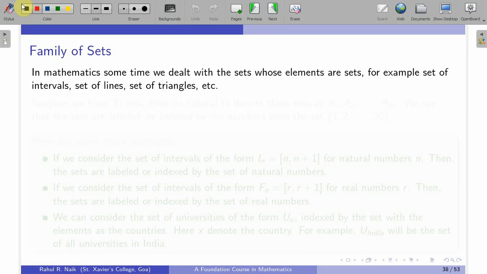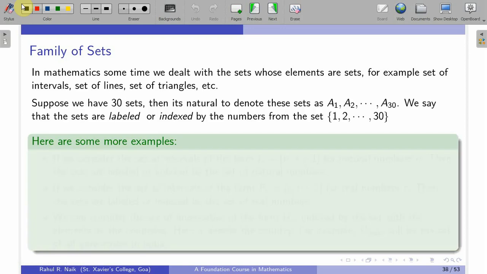In mathematics, sometimes we deal with sets whose elements are sets, for example, sets of intervals, sets of lines, sets of triangles. Suppose we have 30 sets, then it is natural to denote these sets as A1, A2 and this goes on till A30. This is for our convenience, and we say that these sets are labeled or indexed by this set 1, 2 till 30, right?